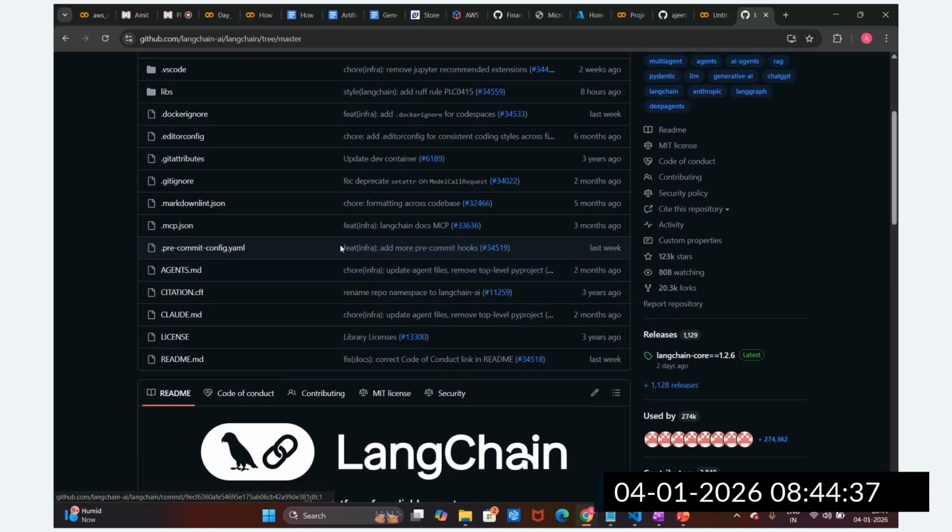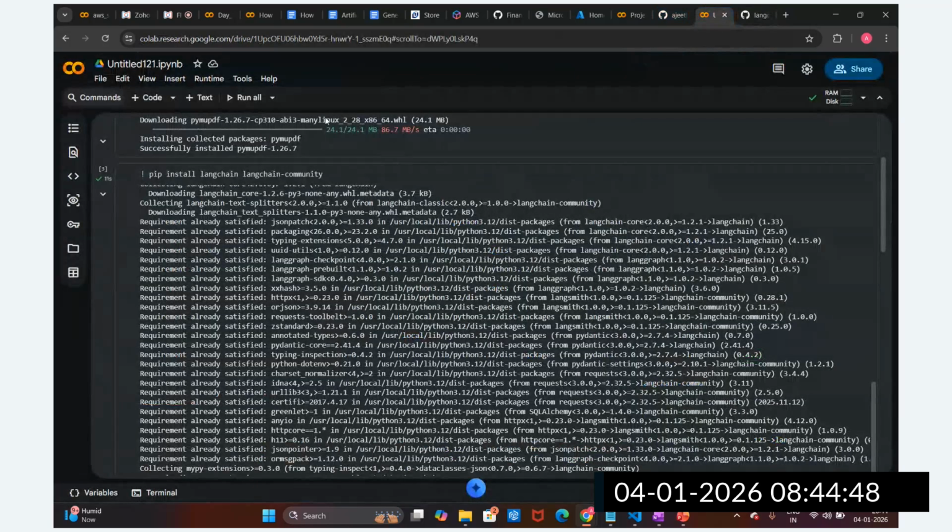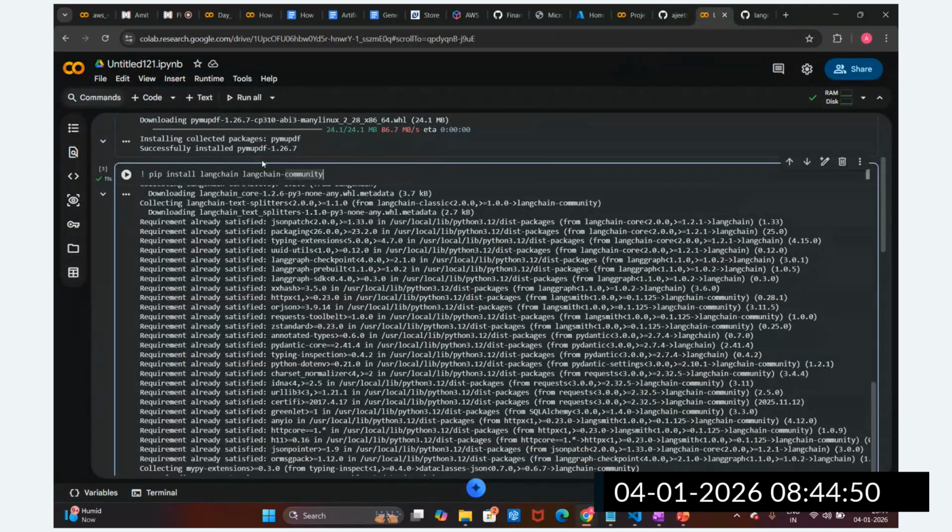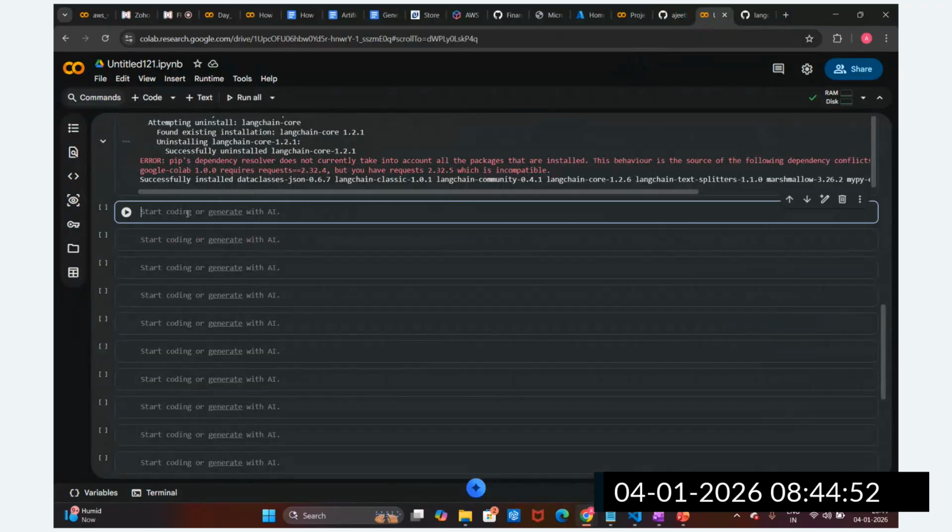So the community is also there, like ours. We can develop our own package and publish it in the LangChain community. They will approve it and then give permission to upload our packages to the LangChain community. This is the open source community. So as of now, we install this. Let me import this from LangChain community.